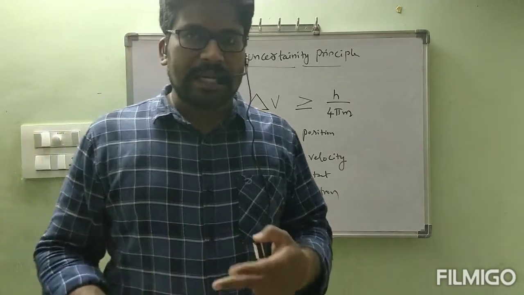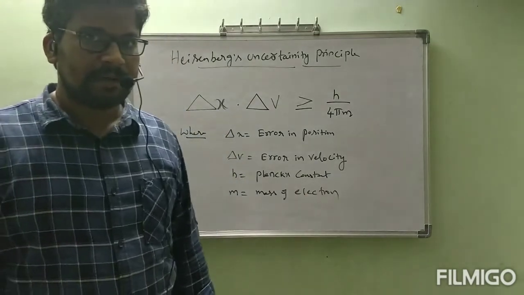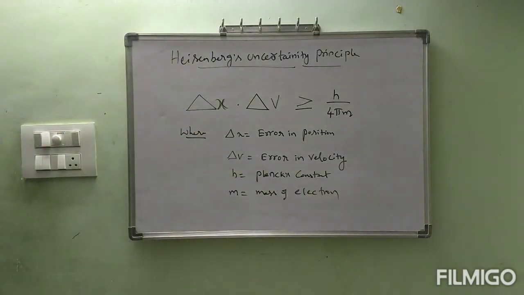Before that, I hope you are clear till this point, what the concept is. Then what are the factors present? What are the properties present on the board? Delta x into delta v is greater than or equal to h by 4 pi m, where delta x is equal to error in position, delta v is equal to error in velocity, h is equal to Planck's constant, m is equal to mass of electron.